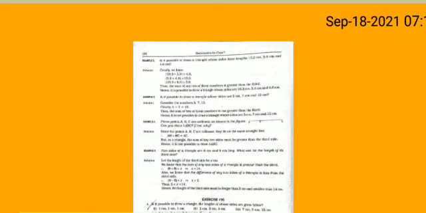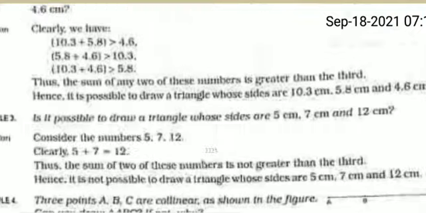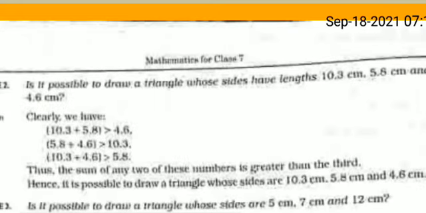Next, example 2: Is it possible to draw a triangle whose sides have lengths 10.3 cm, 5.8 cm and 4.6 cm? Three lengths are given. We just have to check whether the sum of two sides is greater than the third side or not.